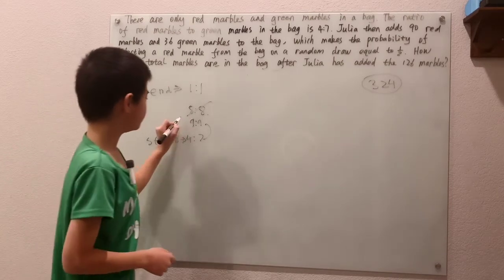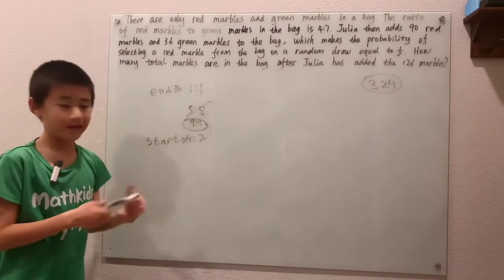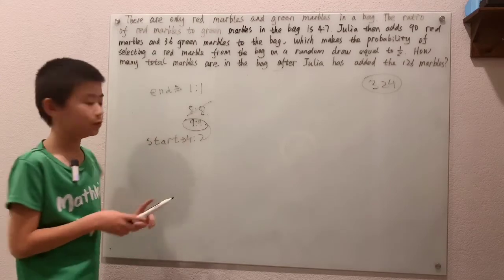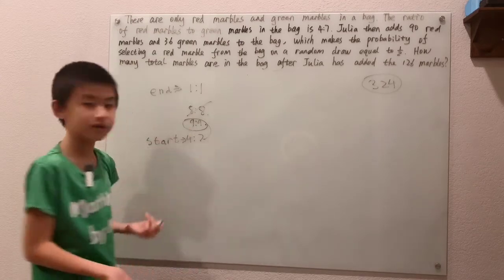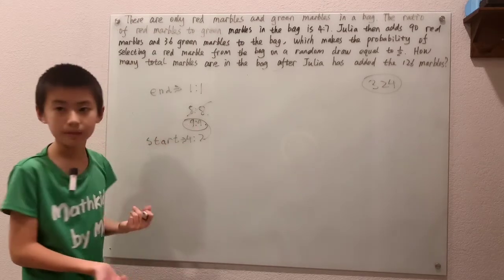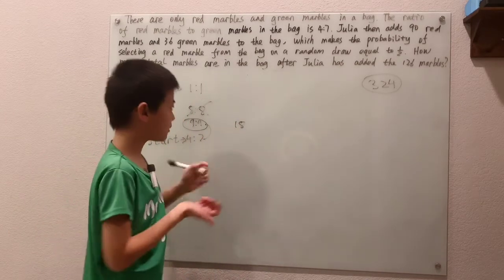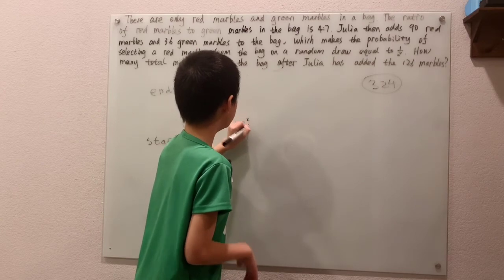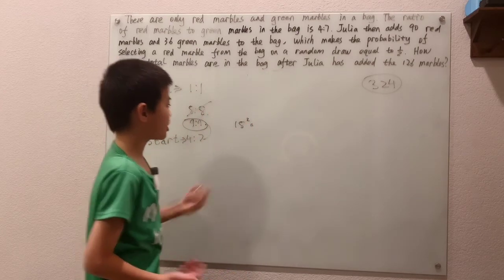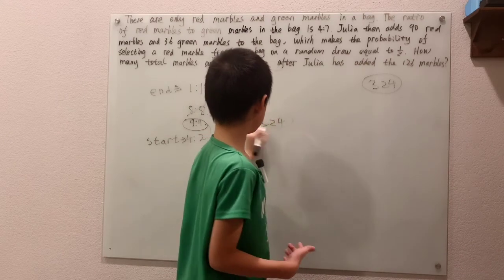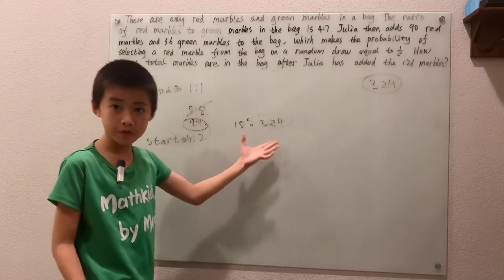Now that we know that our ending ratio is 9 to 9, it's pretty simple, right? Because if our ending ratio is 9 to 9, we have 9 parts red and 9 parts green, which is a total of 18 parts. And if each part is 18, we can just square that. If you check on your calculator, or do it out on paper if you want, you get the same answer, 324.